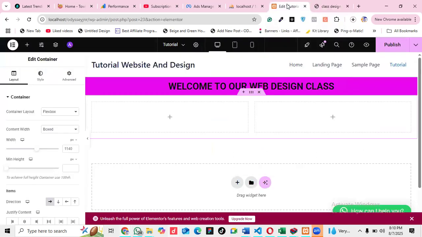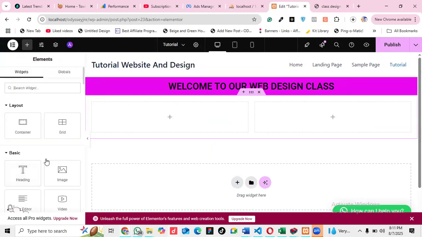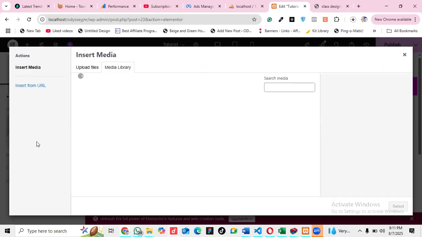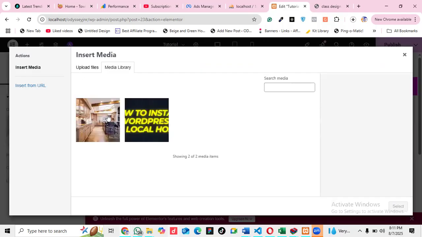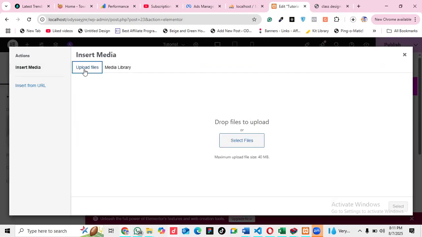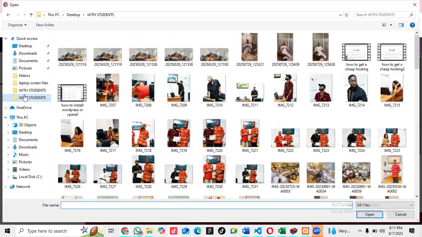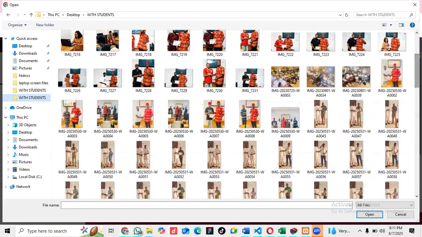So what we need to do now, we add an image here. So I come here and do what? Add elements. I come to add elements. So I will drag this image inside here. Then I will go to choose image. Click on choose image. Then I will upload image. Let me go to upload image. Let me go and select an image with my students.